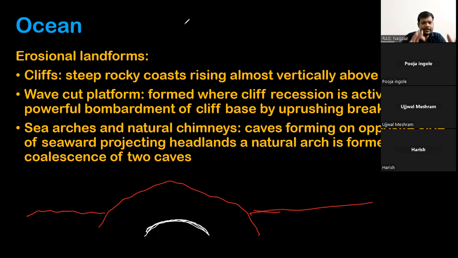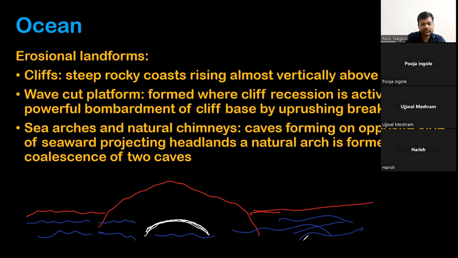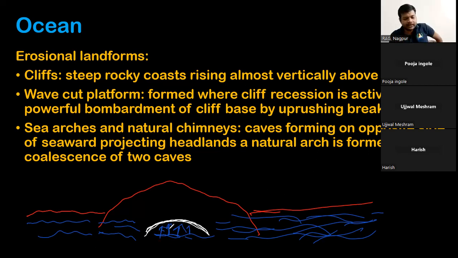Imagine this as a three-dimensional structure. From this side there is a cave, from another side there is also a cave. I'll indicate the sea by blue so that it will be easier for you to understand. So this is the sea here, and here the chemical erosion is occurring. From side A there is erosion, and from the backside, side B, there is also erosion.